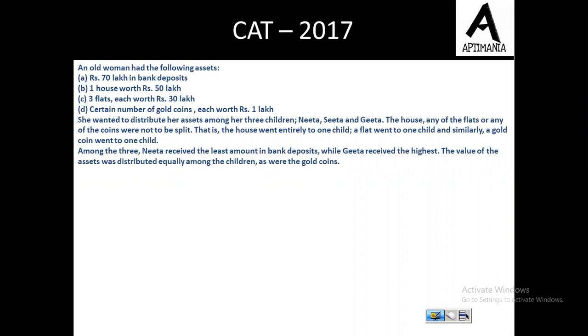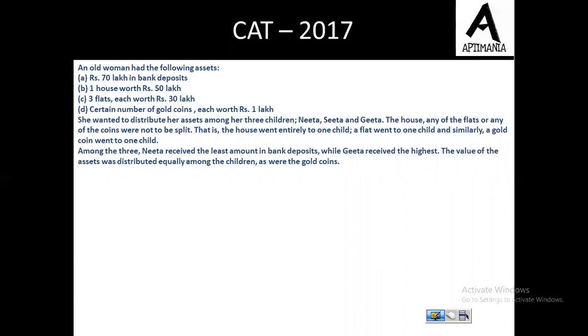one house worth rupees 50 lakh, three flats each worth rupees 30 lakh, and a certain number of gold coins each worth rupees 1 lakh. She wanted to distribute her assets among the three children, Neeta, Sita, and Geeta. The house, any of the flats, or any of the coins were not to be split. That is, the house went entirely to one child, a flat went to one child, and similarly,